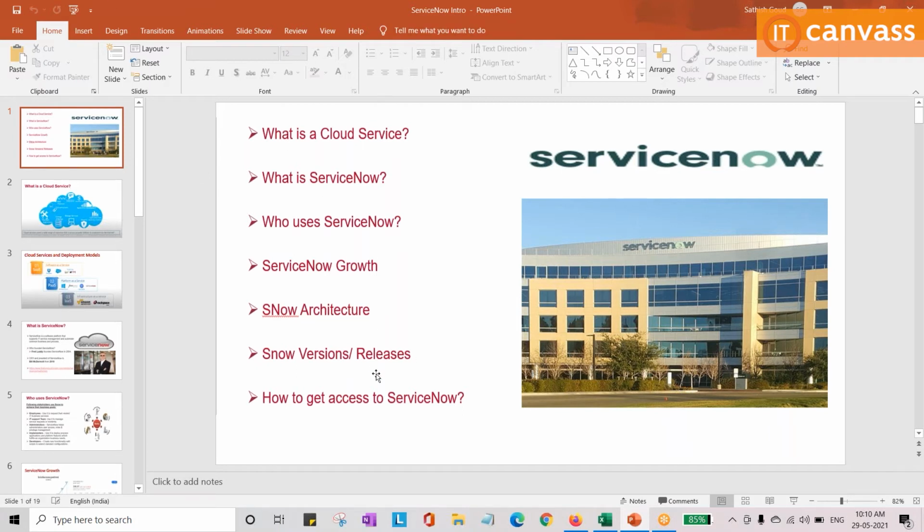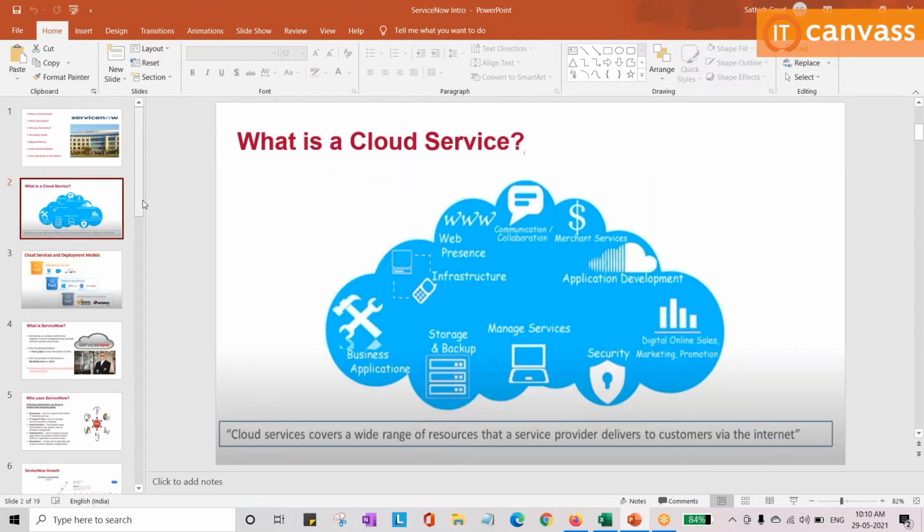These are a few topics which we are going to cover in this PPT. What is ServiceNow? Who generally uses ServiceNow? What is the current growth rate? Why are we looking for ServiceNow-related opportunities or projects? What is the ServiceNow architecture presently? And ServiceNow versions and releases. Generally, we have updates for each and every version, right? We'll discuss that architecture, and who gets access to ServiceNow. This is all about the ServiceNow demo session. Going forward we'll discuss further.